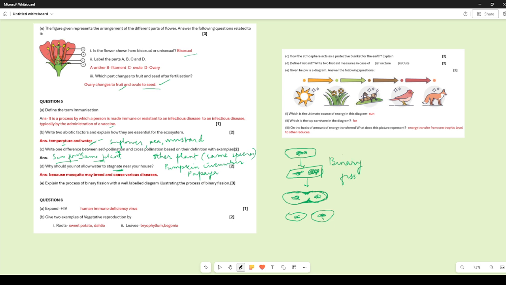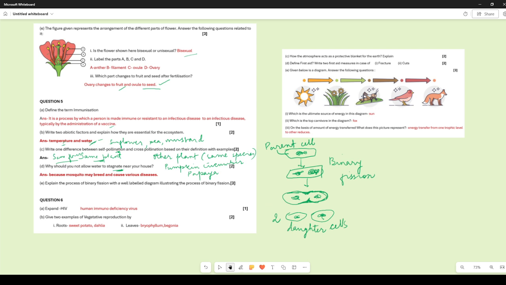Binary fission means that one cell will divide into two parts. Binary means two, and it is splitting into two daughter cells. So two daughter cells are formed from one parent cell. So there was one parent cell, and from the one parent cell, two daughter cells are formed.